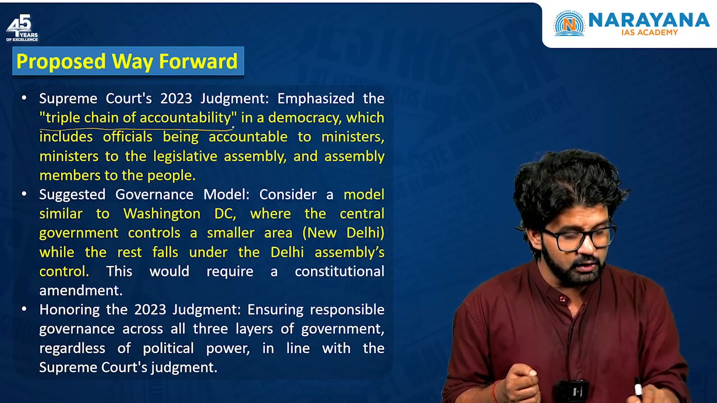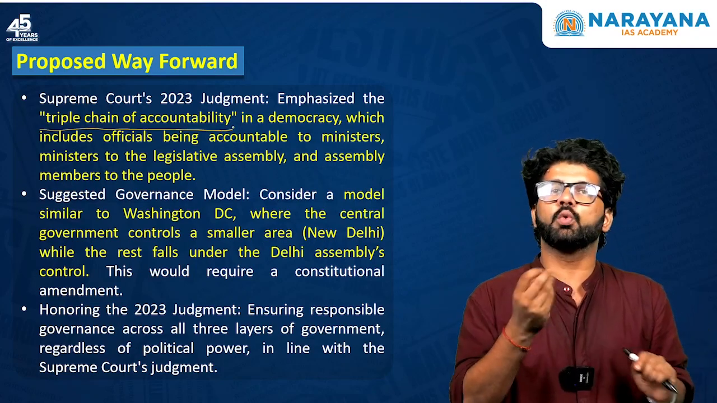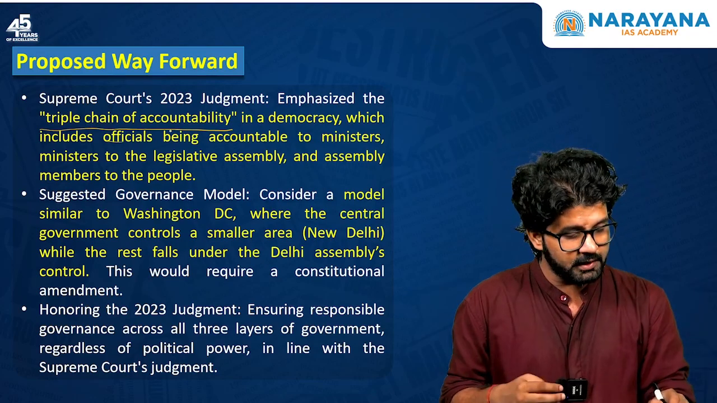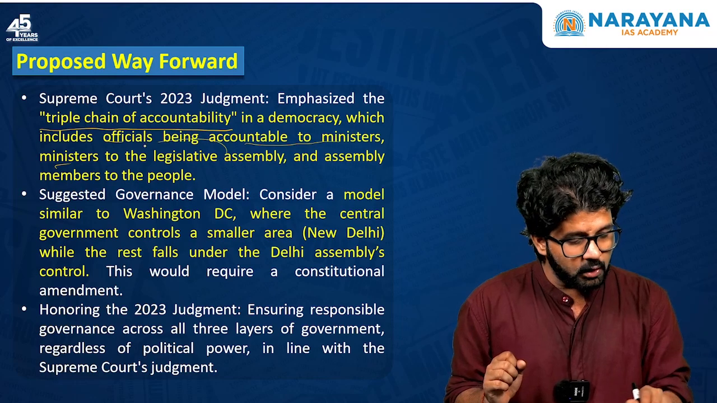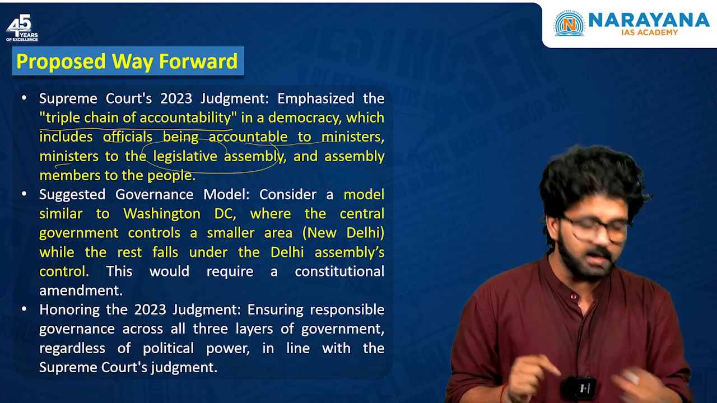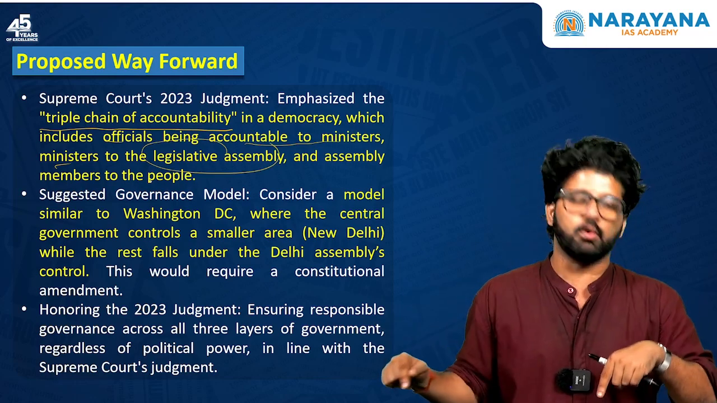Triple chain of accountability. This is a key word here. They can even ask you, what is triple chain of accountability? So there are officials, MCD officials, etc. They should be accountable to ministers. Ministers should be accountable to legislative assembly, and assembly should be accountable to people. This is triple chain of accountability.